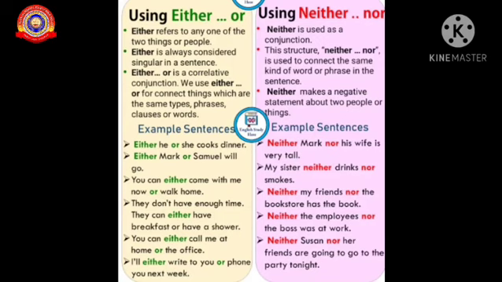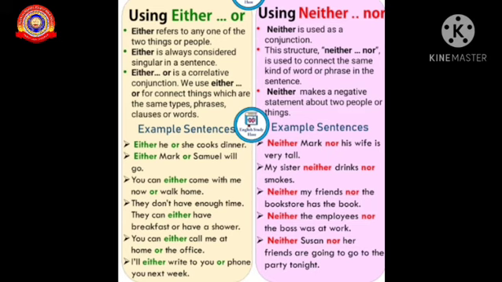Either refers to any one of the two, thing or people. Either is always considered singular in the sentence. Look at the examples. Either he or she cooks dinner. So anyone will cook the dinner. Either Mark or Shamuel will go. So either Mark will go or Shamuel will go. So anyone, it's always singular.